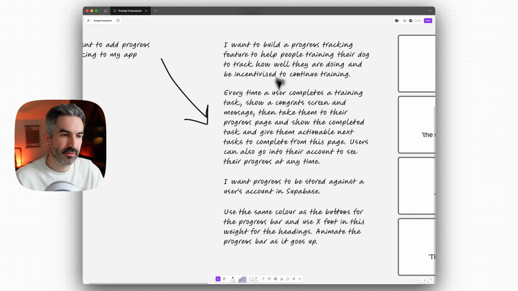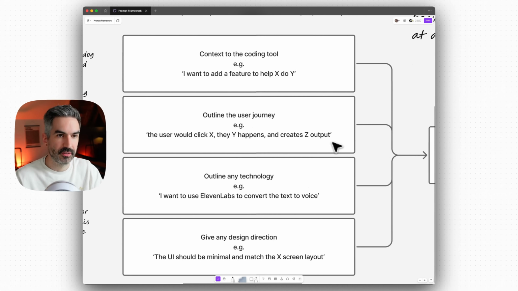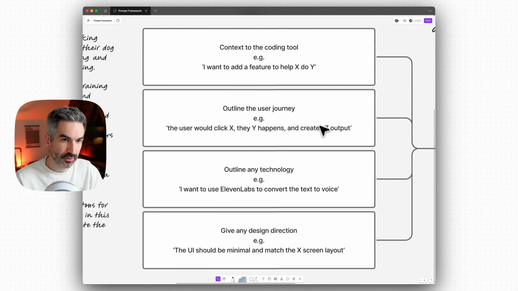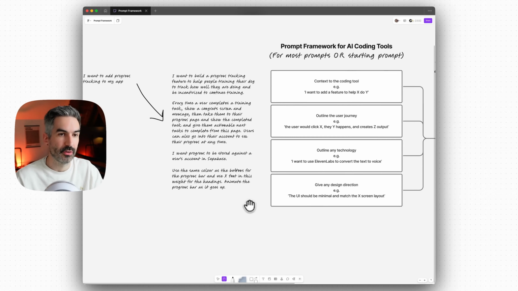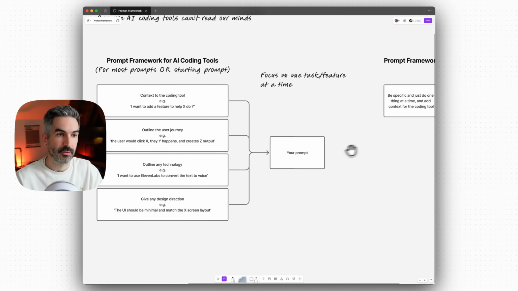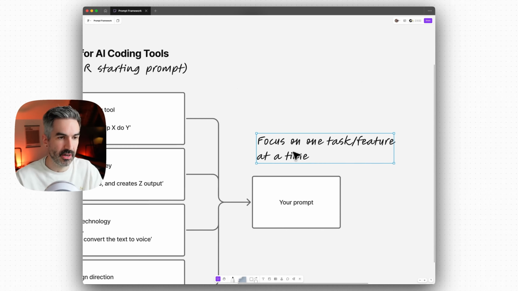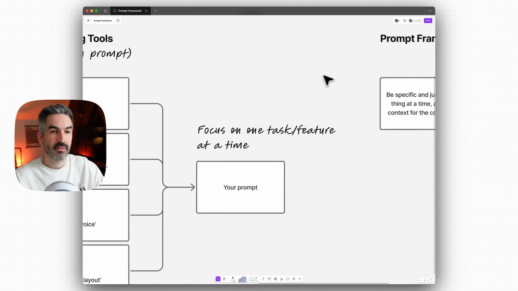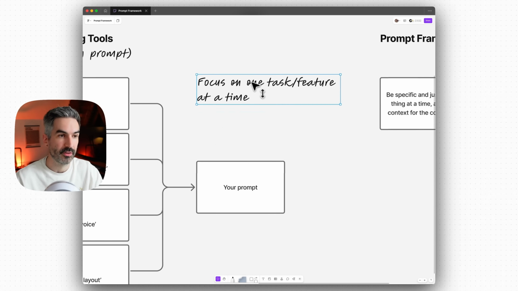And so this framework can just improve the quality of the code that your AI coding tool is using, and it's going to reduce the amount of bugs and errors that you're getting as well. And that is overall going to make your workflow much, much faster and much, much easier. And I would say one other thing to bear in mind here is just focus on one task or feature at a time. Don't try and combine multiple, because we want to give the AI a really clear and specific set of instructions to follow for one specific thing.